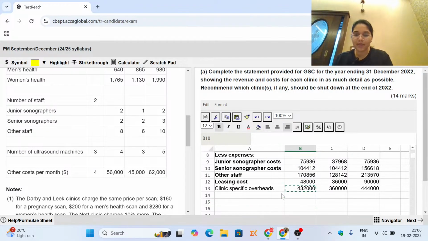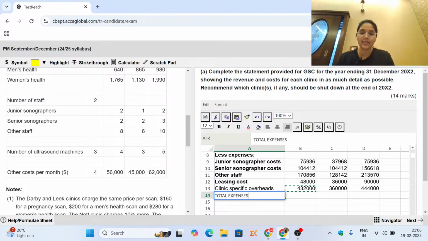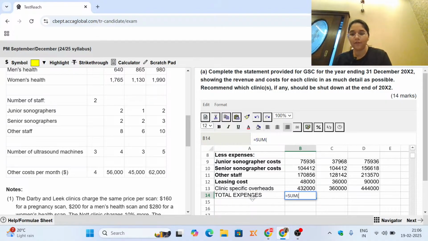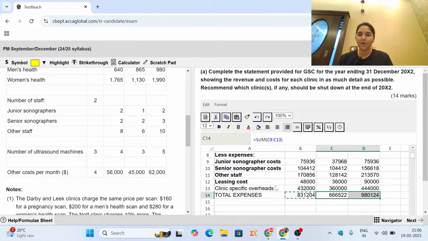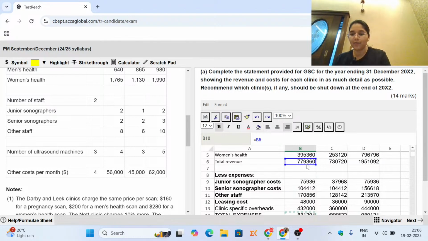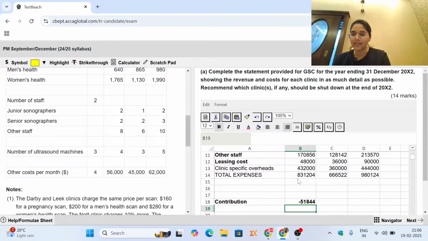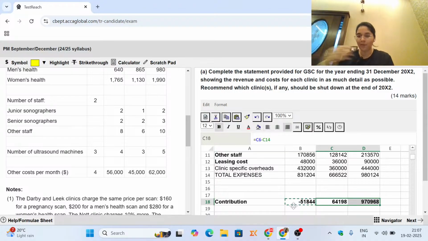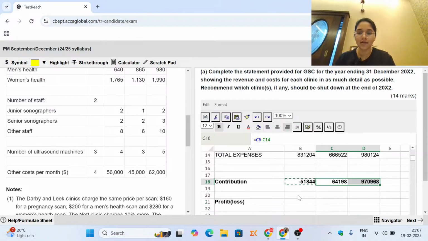So maybe we can create a sum of all of the expenses. Total expenses are going to be the sum of everything that we have put in over here. This is the sum of our expenses, and now we can find out the contribution. Contribution is nothing but the revenue minus your expenses. So this is what we end up getting. We can copy paste, and these are the numbers that we are getting.